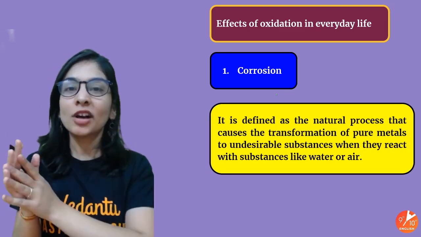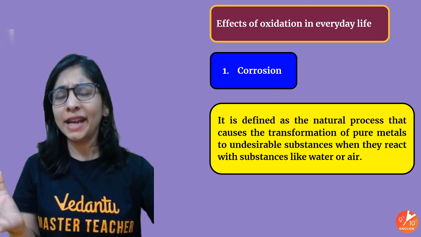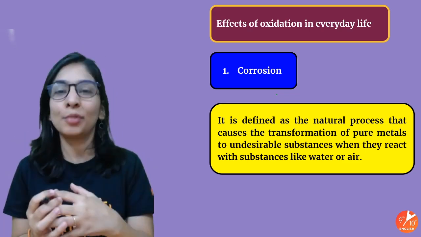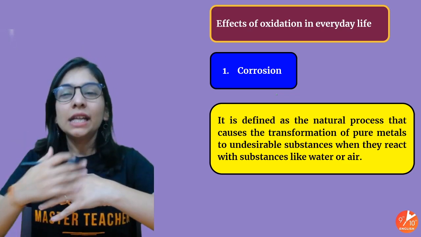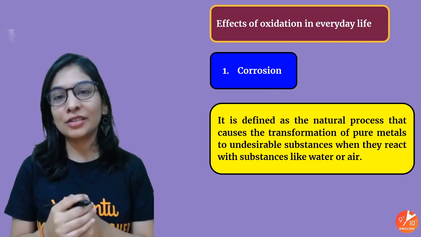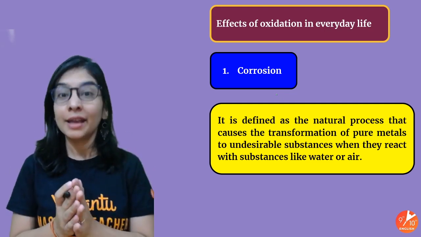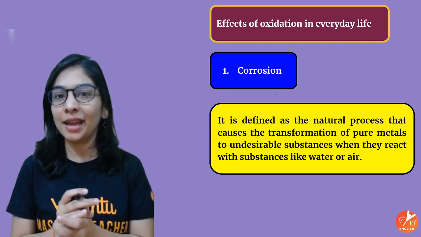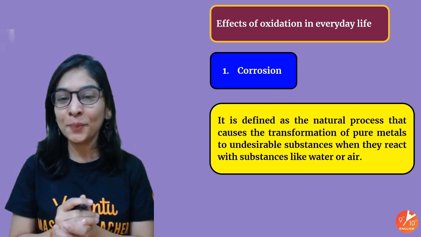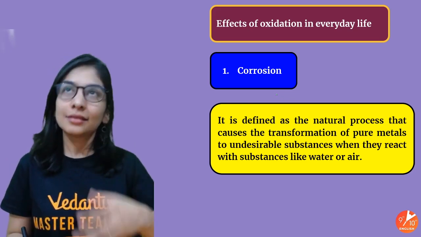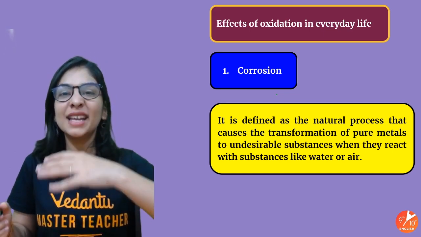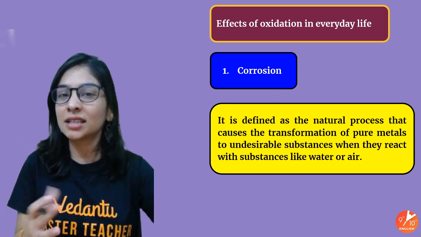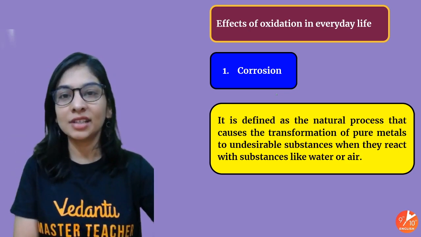So students, this process is corrosion, something that you know from 8th class, I'm pretty sure. What exactly is corrosion? It is just eating up of your metal. Your metal is getting degraded basically with the oxygen that it is taking from the atmosphere. Yes, there are other gases also that are equally responsible, but oxygen here is the main villain, though not every time a villain. So what exactly is corrosion? It's a natural process in which your metal is getting degraded, mostly when it reacts with atmospheric gases, water vapor, and also with diluted acids.